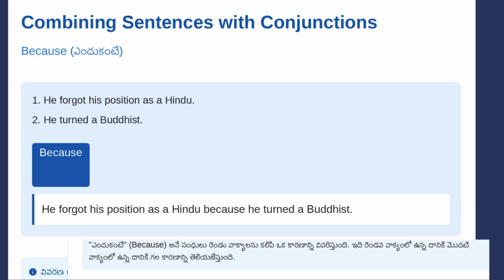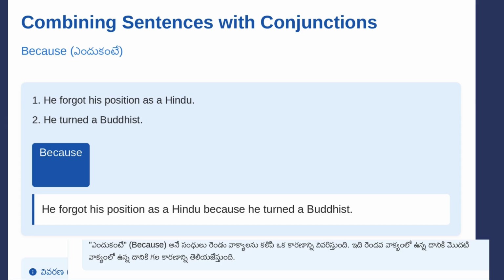Let's begin. Because, endukante. On our first slide, we have the conjunction because, which in Telugu is endukante. Look at the two original sentences. He forgot his position as a Hindu. He turned a Buddhist. When we combine these sentences using because, we get: he forgot his position as a Hindu because he turned a Buddhist.